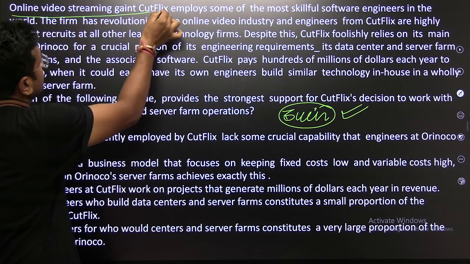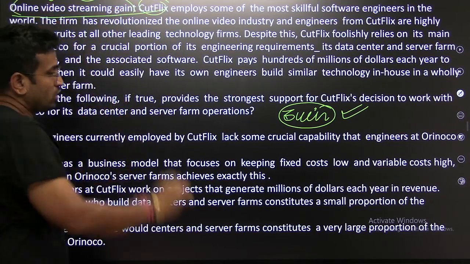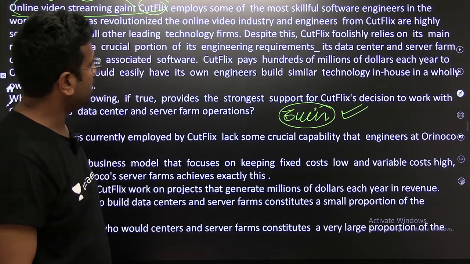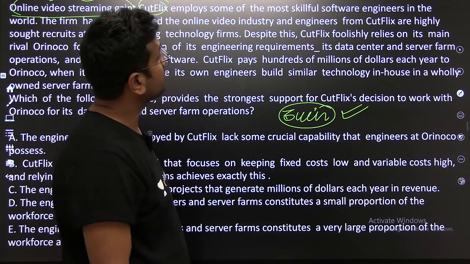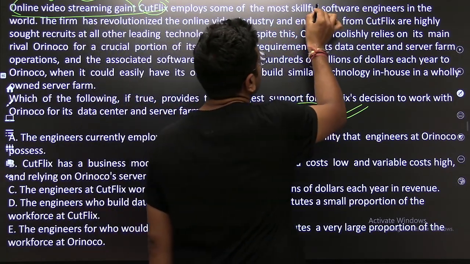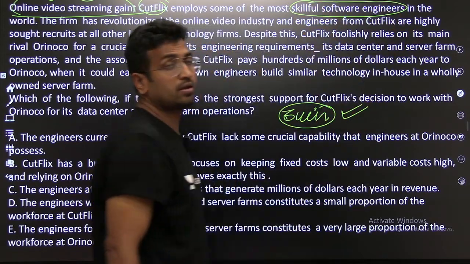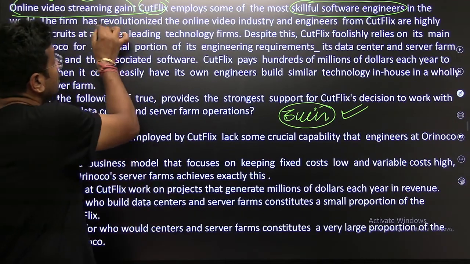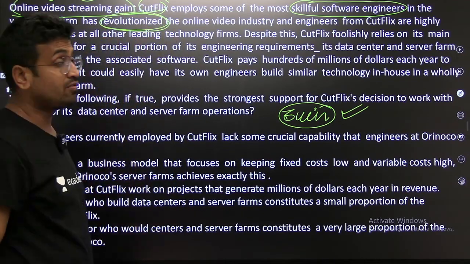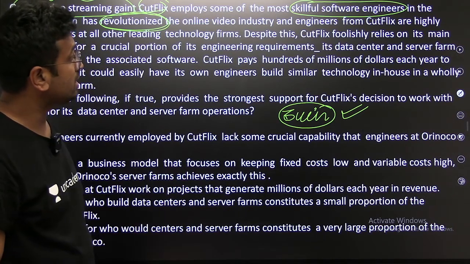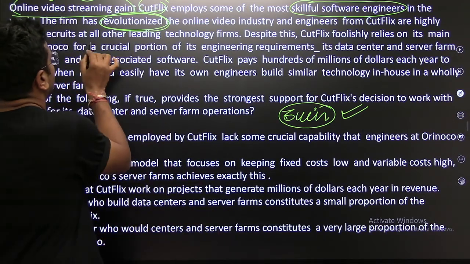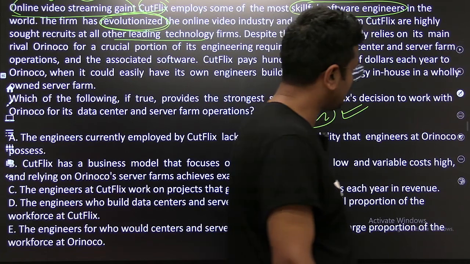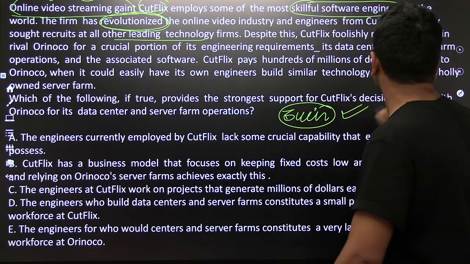Online video streaming giant Cutflix. So we are talking about an OTT platform, an online video streaming giant. Cutflix employs some of the most skillful software engineers. Great. It has got some of the most skillful software engineers in the world. The firm has revolutionized, just look at the words, the online video industry, and engineers from Cutflix are highly sought after at all other leading technology firms. So they've got brilliant manpower, no doubt about it. They've got fantastic manpower.